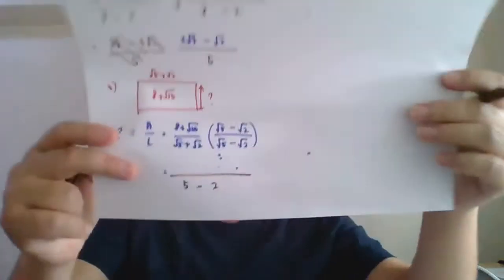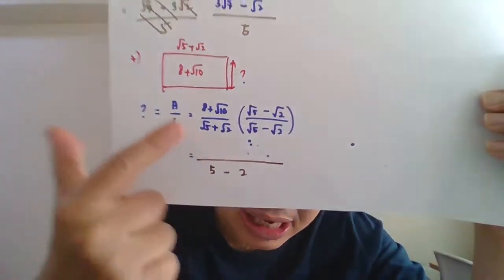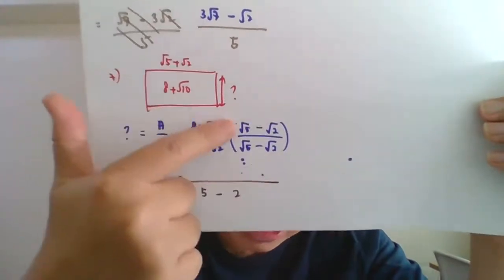Okay, so korang kembangkan macam biasa, semudah ABC. Kita kembangkan dekat bawah dulu. √5 and √2. So √5 squared minus √2 squared, so 5 minus 2. Bottom korang akan dapat macam ni. So yang atas ni korang kena slowly expand.